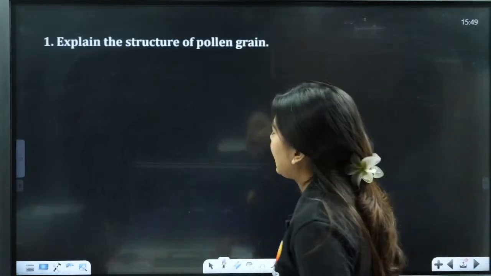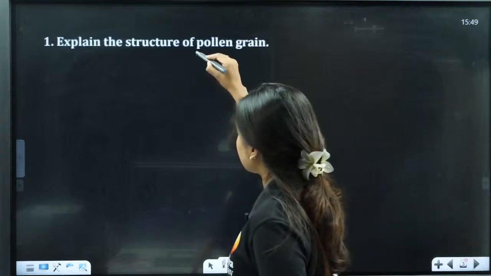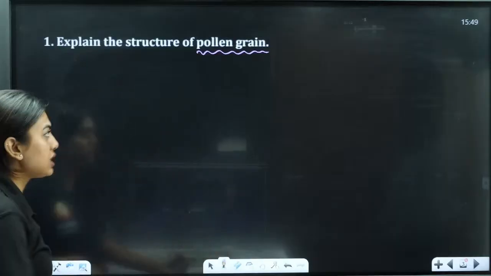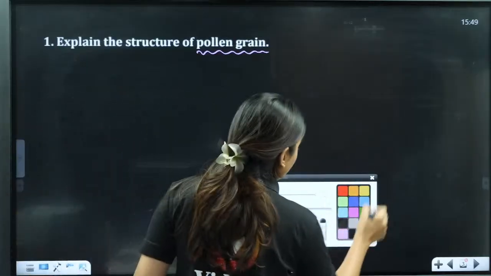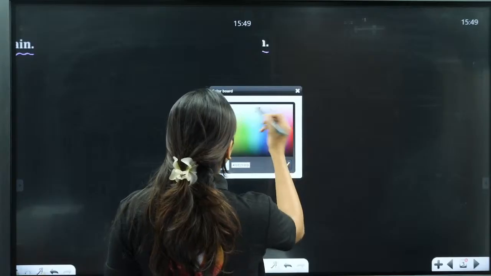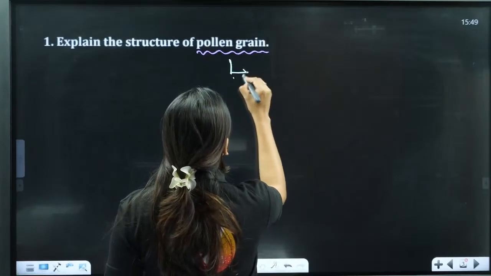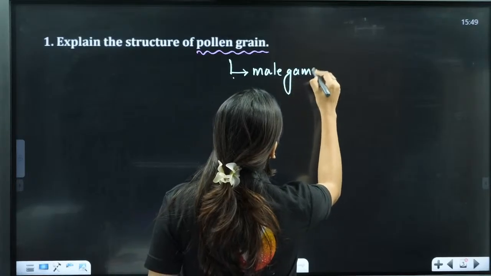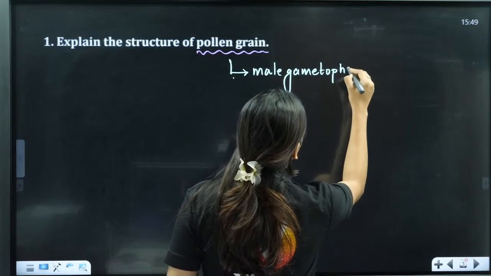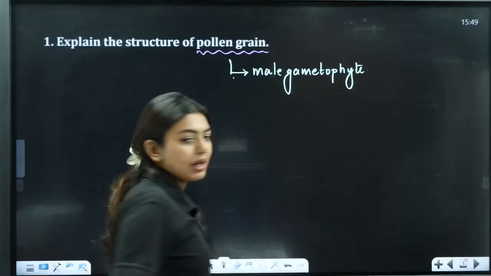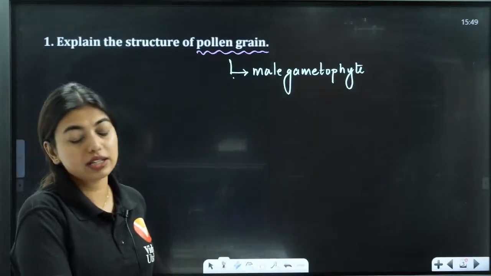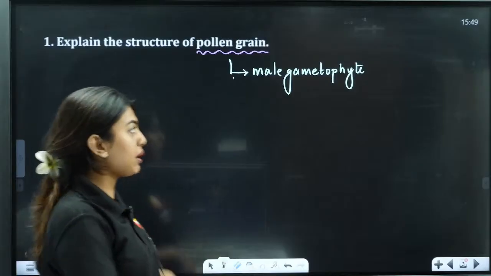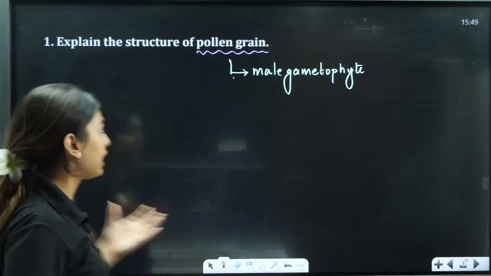Okay, first question. Explain the structure of pollen grains. So pollen grains one by 10 students. First of all, nimagatta like you should be able to remember your color ella hoita. Okay, pollen grains are actually the male gametophyte. Gametophyte andre eno, the ones that will have the pollen grains as the male gamete inside them, alva. So if they have the male gamete inside them, that means they're going to be called the male gametophyte. Now what have they asked?